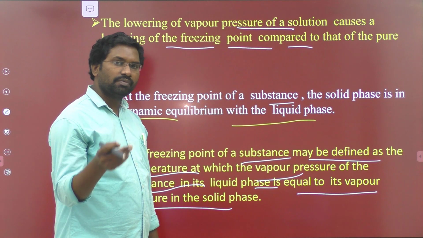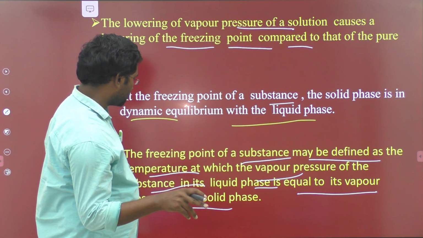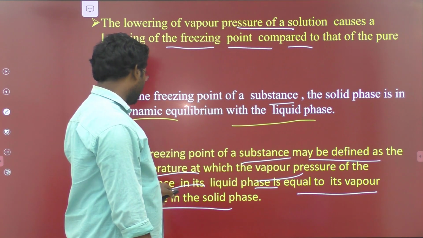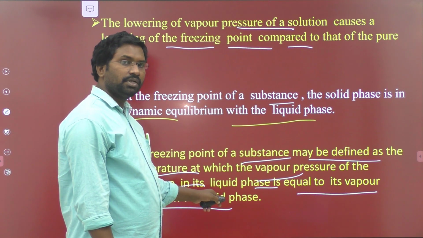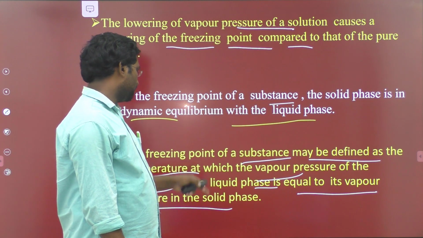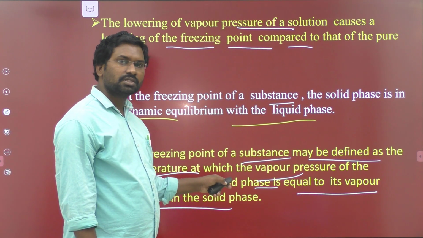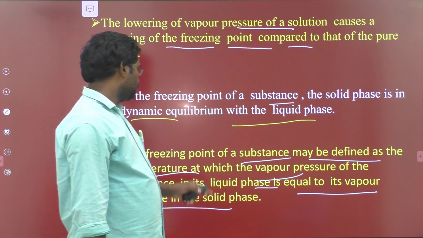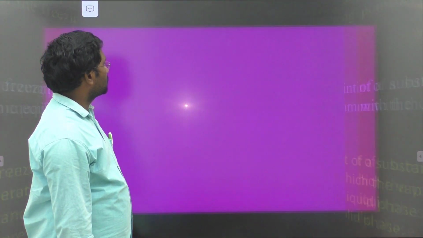When the given substance is in a dynamic equilibrium between its solid phase and liquid phase, the vapor pressure of the substance in its liquid phase equals that in its solid phase. Therefore, the substance must be in dynamic equilibrium between the liquid phase and the solid phase. That particular temperature is known as the freezing point of that substance.